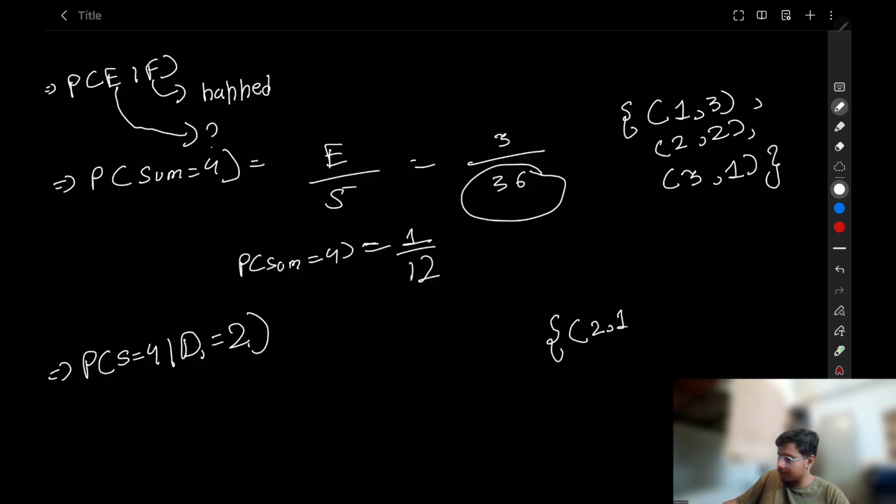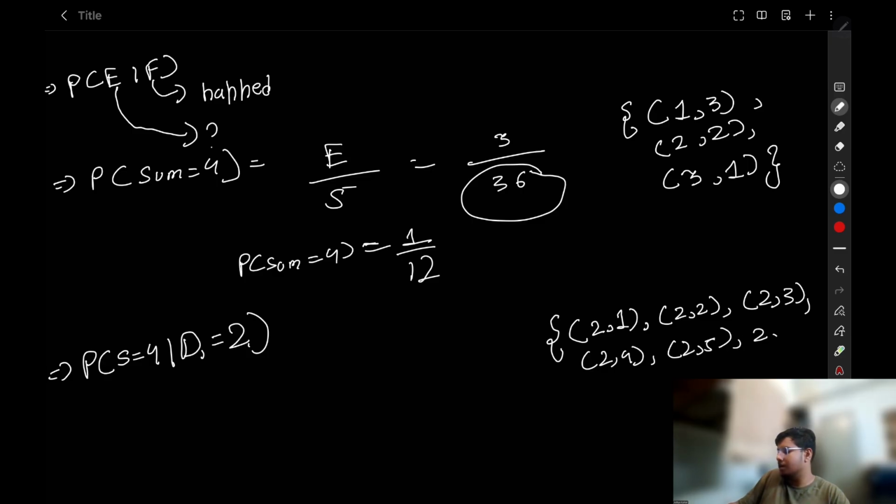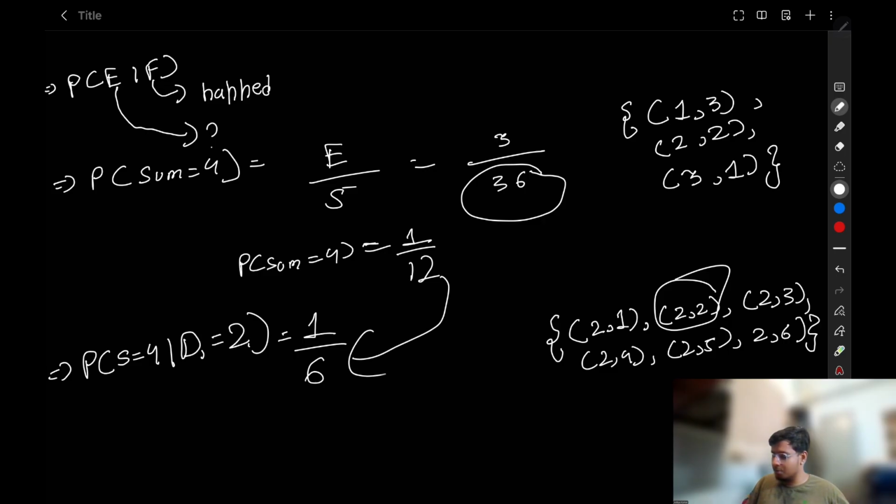This is the sample space that I am writing: (2,1), (2,2), (2,3), (2,4), (2,5), and (2,6). Now what is our favorable event? (2,2). What is the probability? 1 by 6. So can you see the difference in the probability? When one event has happened and we are asked to find another event given that the first event has happened, the probability can also change. This depends on the scenario.